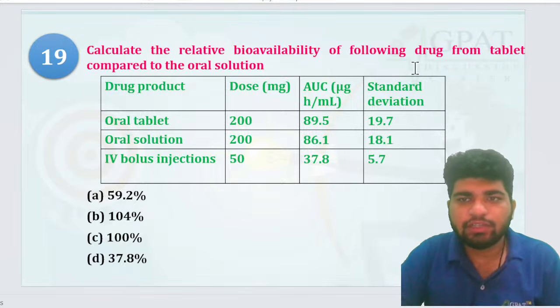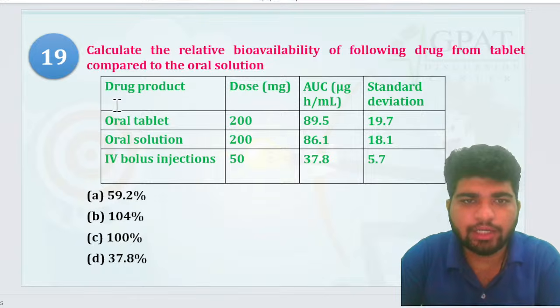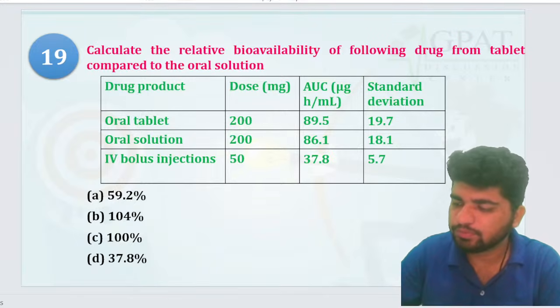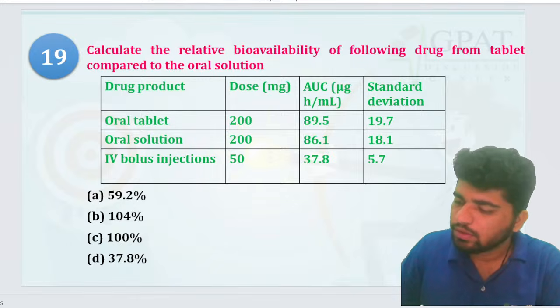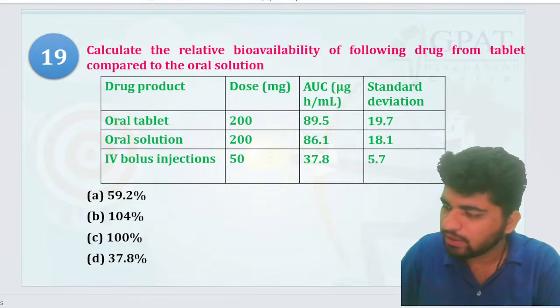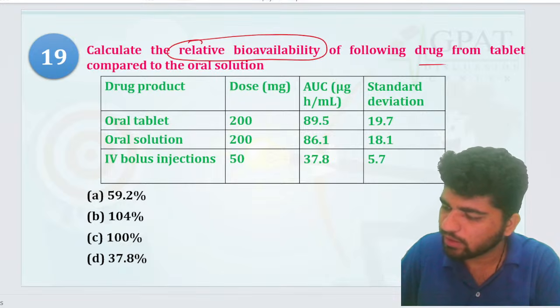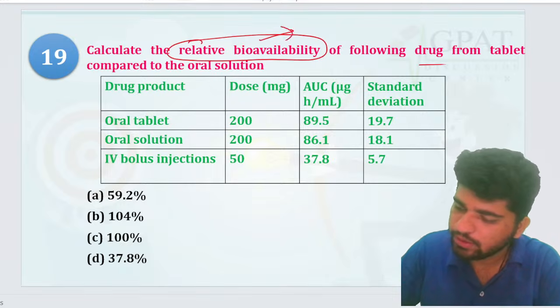Now. Calculate the relative bioavailability of the following drug from the tablet compared to the oral solution. Okay. Relative bioavailability. Relative bioavailability of the following drug. Okay. Relative is what?